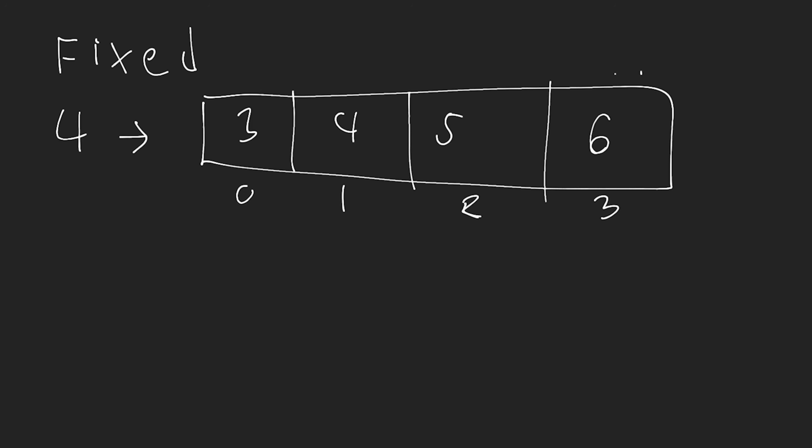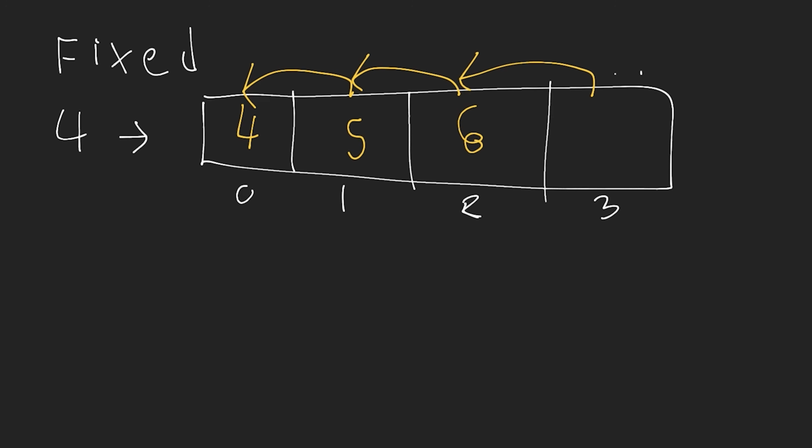So let's write this in here. If I want to delete the element in this box, first of all, I can clear the element from here, and then I need to move element 4 over here. So I write element 4 there and delete it from this box. Then I need to write element 5 here. Then I need to write element 6 here, and then this is going to be null, or just an empty box. We still have it because we have a fixed size array, so this still exists in our computer's memory, but we've removed the value that existed inside of it. So now our array has changed to be 4, 5, 6 at index 0, 1, and 2, and that's what happens when we delete the first element, okay?